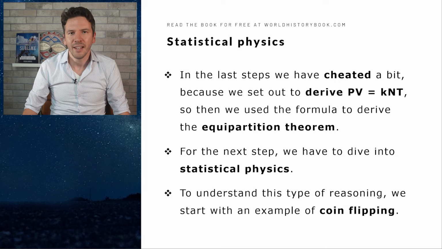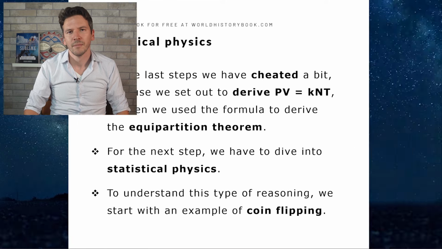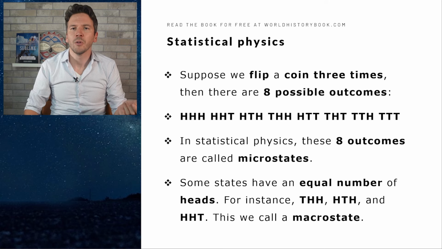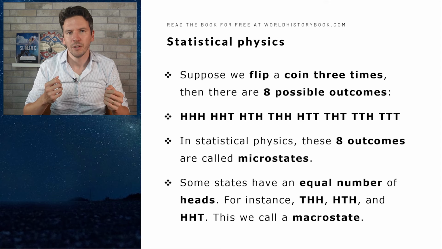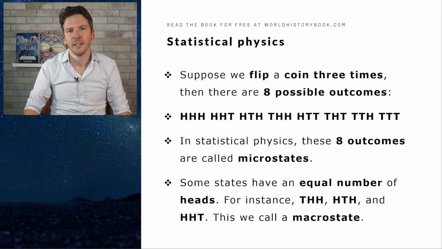And to understand statistical physics, let's start simple. We start with an example of coin flipping. Suppose we flip a coin 3 times. In that case, there can be 8 possible outcomes. It can be heads, heads, heads; heads, heads, tails; heads, tails, heads; tails, heads, heads; heads, tails, tails; tails, heads, tails; tails, tails, heads; or tails, tails, tails. Those are 8 different outcomes that are equally likely.